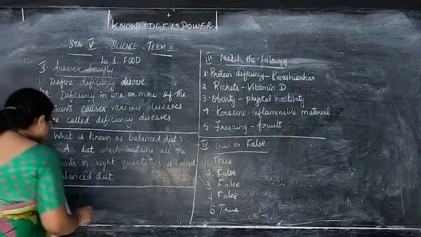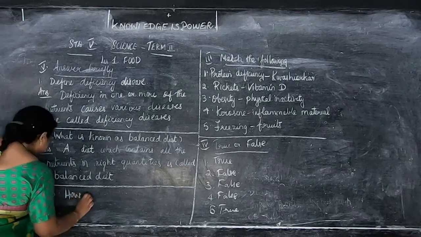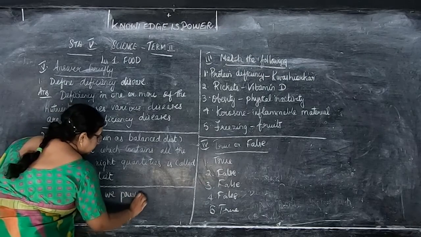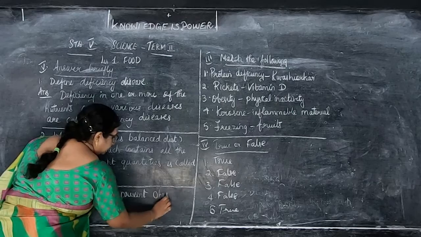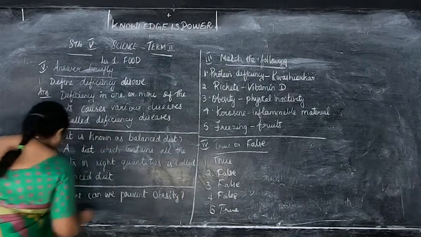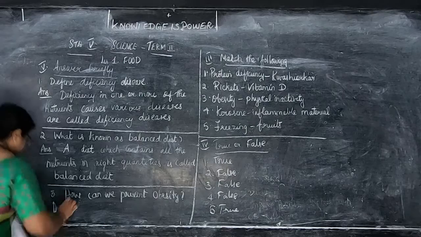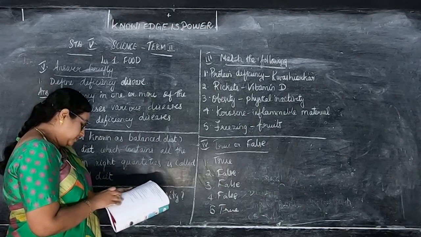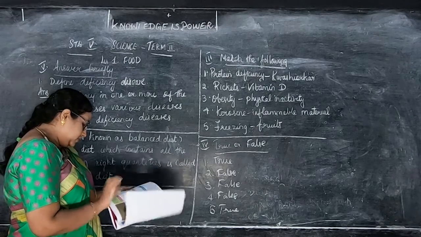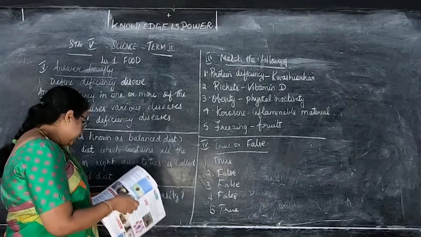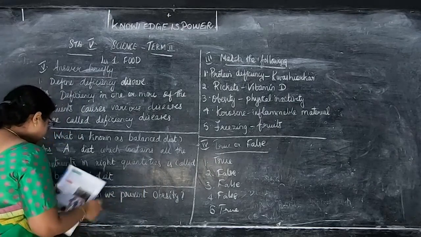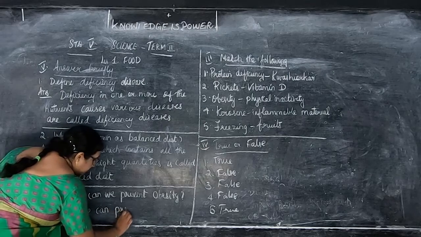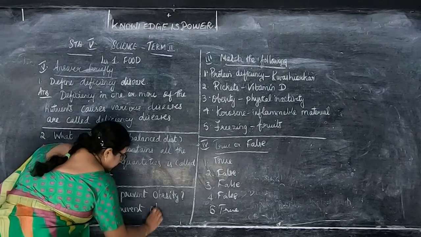how can we prevent obesity? Children, the answer is page number 63. So page number 63 is there, children.